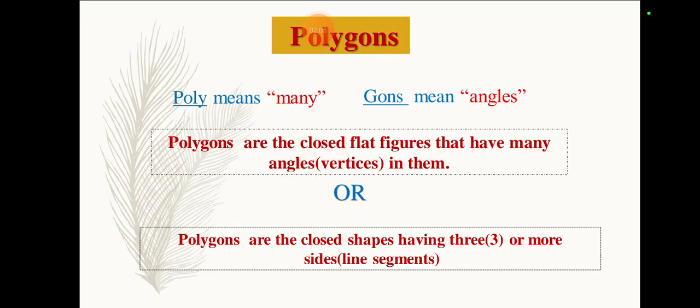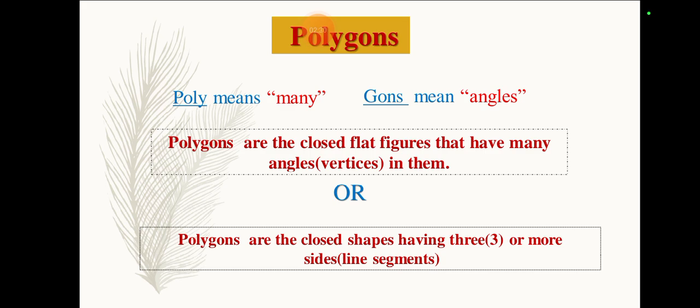Polygons. Our today's basic topic is polygons. The word polygon basically means: poly means many, more in quantity, and gons means angles. So combined, it means many angles.